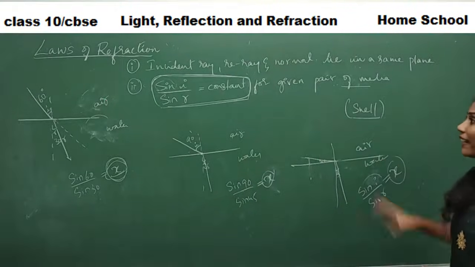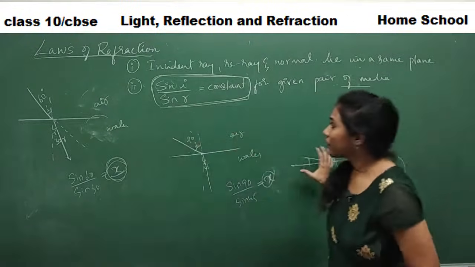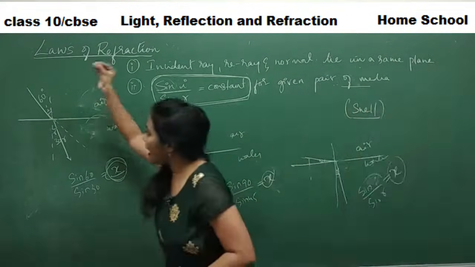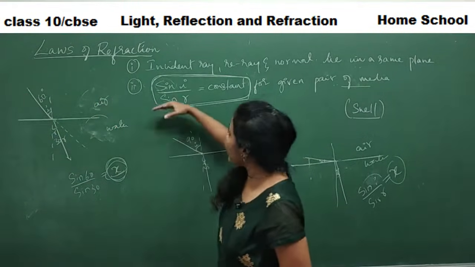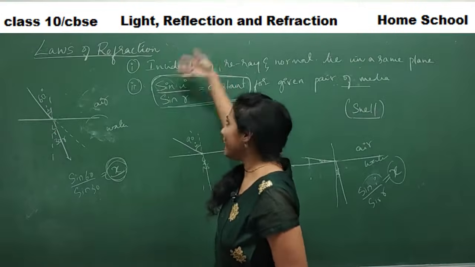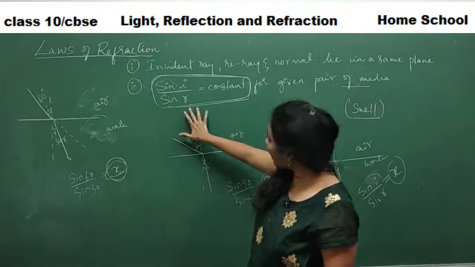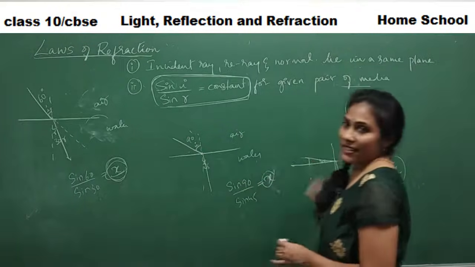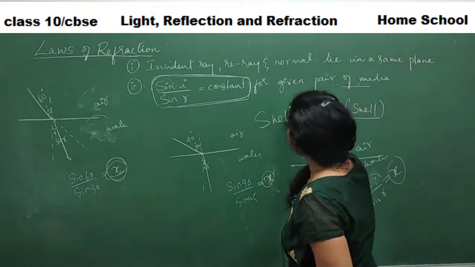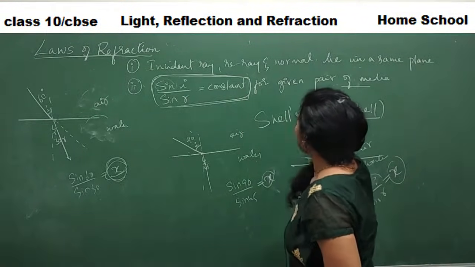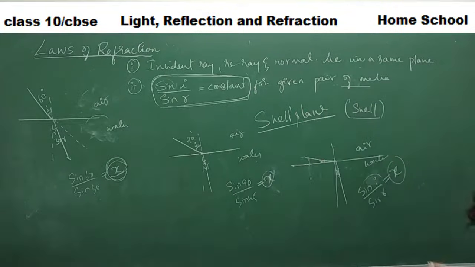So for a given pair of media, whatever angle you change the incident ray to, the ratio of the sine of angle I to the sine of angle R always remains constant. This is what we will call Snell's law.